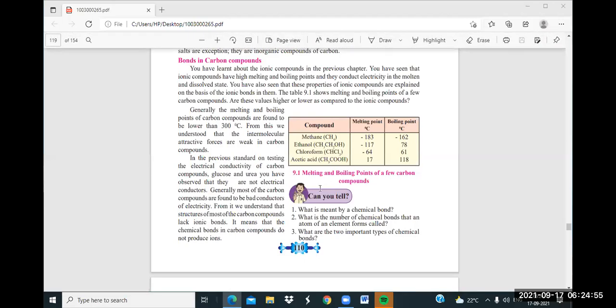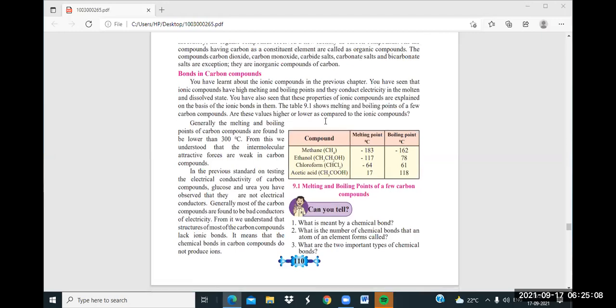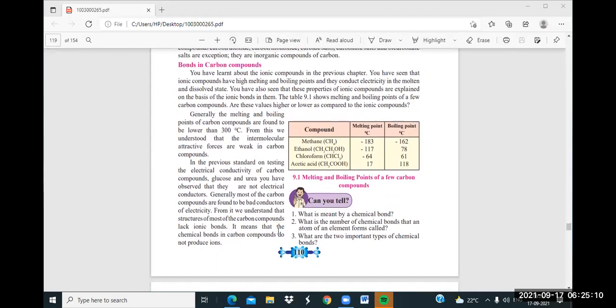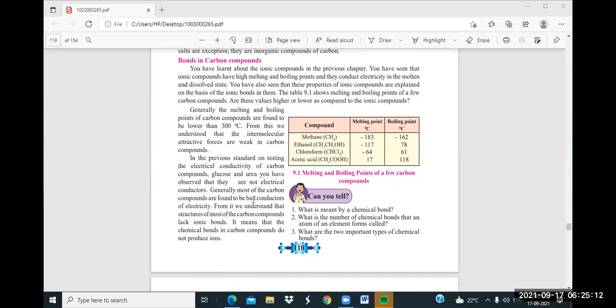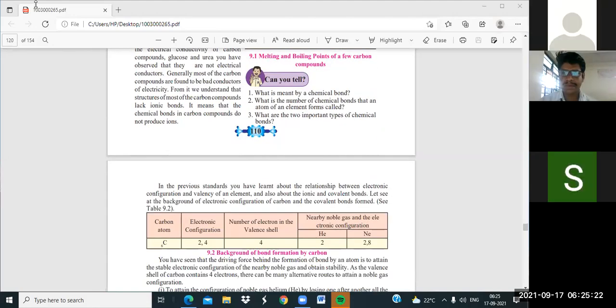So, very simple. The number of chemical bonds that an atom of an element forms is called valency. We have learned about it. If you take the atomic number, that tells how many valence electrons are present in the outermost shell, and how they form bonds with another compound or element, that's called the valency. Now, third question for you: what are two important types of chemical bonds?